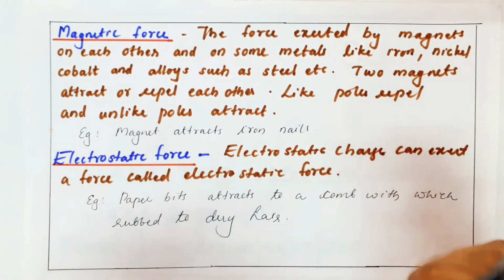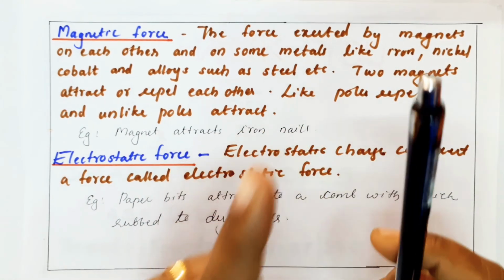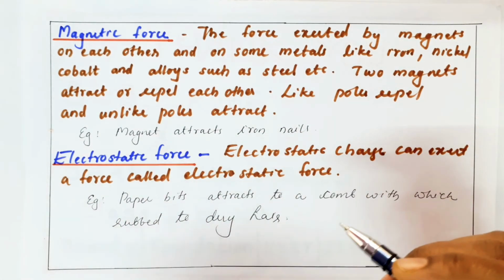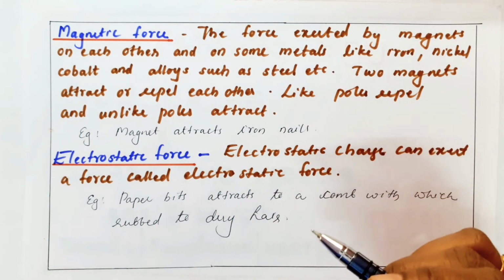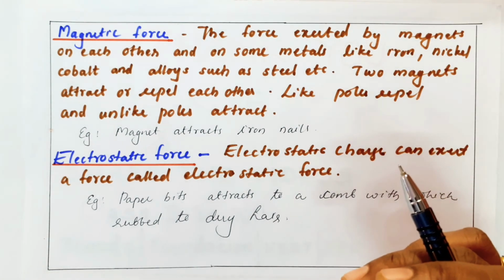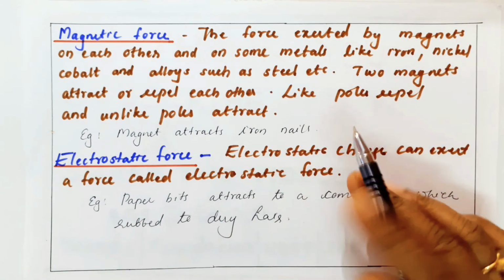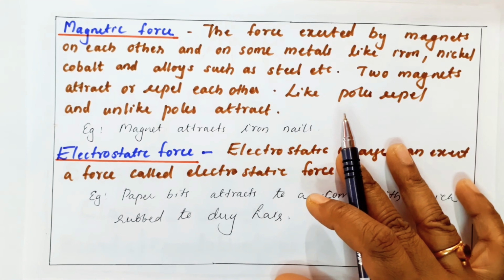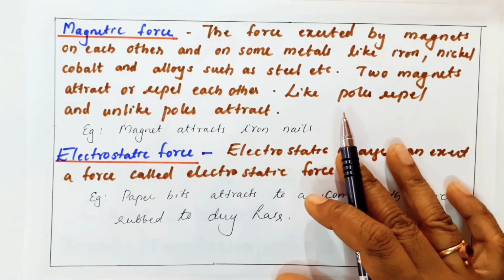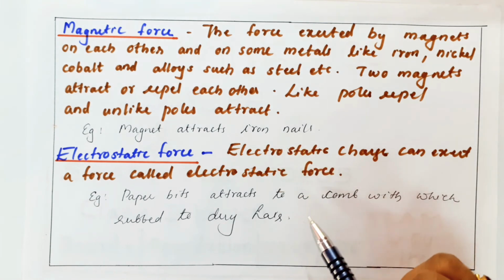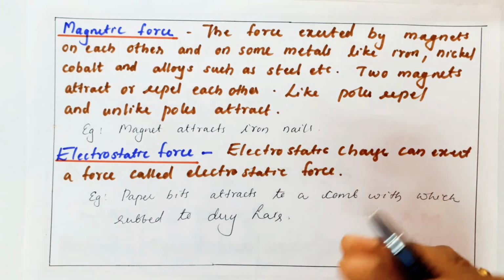And if you take two magnets, remember each magnet has a north pole and a south pole. When a north pole and a north pole come closer, they repel each other. But when a north pole and a south pole come closer, they attract each other. So remember, a magnet attracts iron nails, or magnetic particles. So this is a type of force.